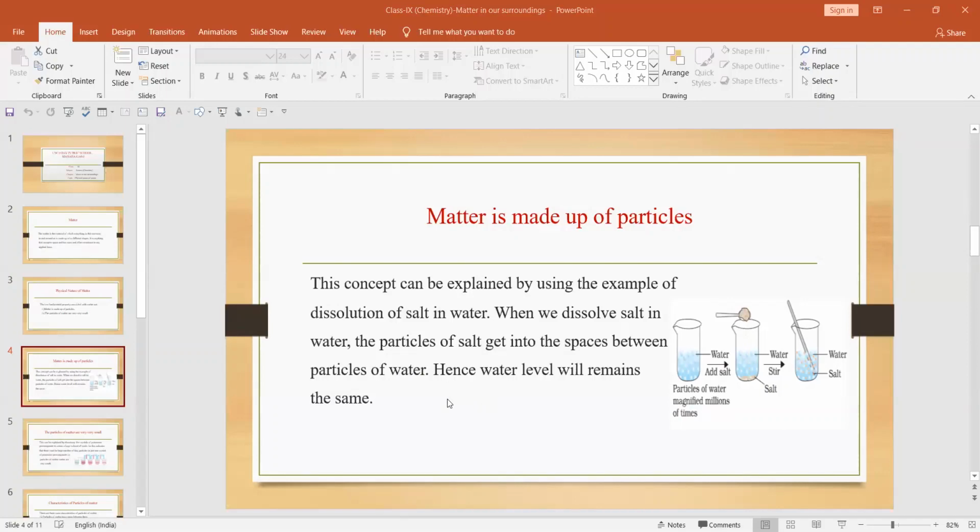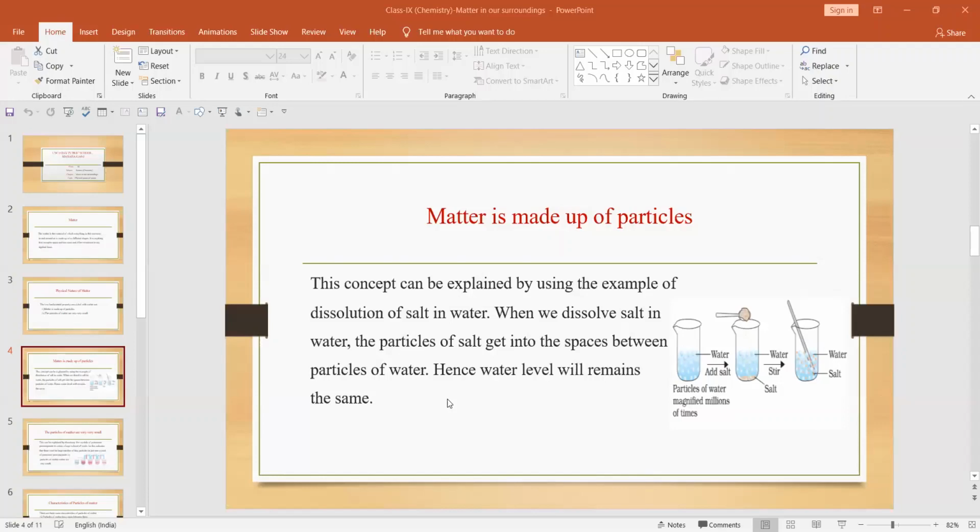When we mix two or more matters, there should be a change in the space occupied. We are adding two substances, one is salt and the other is water. Both are matter, so adding both, there should be an increase in mass and volume, or the space occupied by the matter. But in this case you will find that whenever we mix salt into water, the water level does not change.